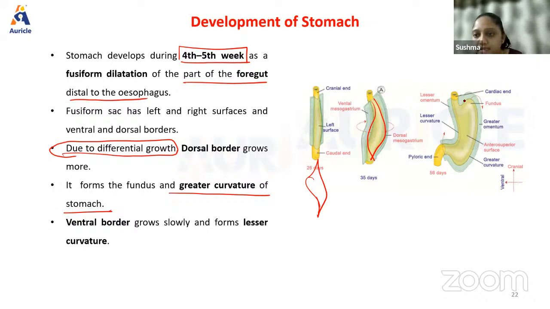All right, this is the greater curvature. This is the lesser curvature. Suppose this is the caudal end, this is the cranial end, okay, and we have two borders, right? This is the ventral and this is the dorsal border. Because the dorsal border grows more than the ventral border, which is called the differential growth, that forms this greater curvature. And you can see maximum amount of tissue is present here. The rest forms the lesser curvature.